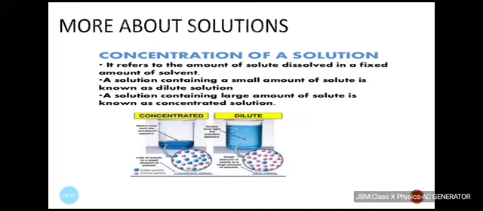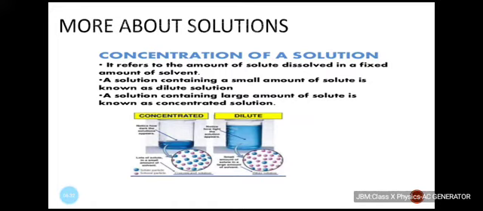The difference in the color of the solution is primarily due to the difference in the amount of solute dissolved in the fixed amount of solvent. What was the solute in this case? The solute was copper sulfate. And what was the solvent in this case? Water. What was the amount of solvent? 50 milliliter.